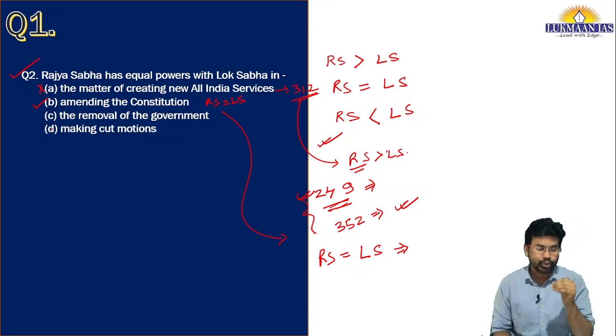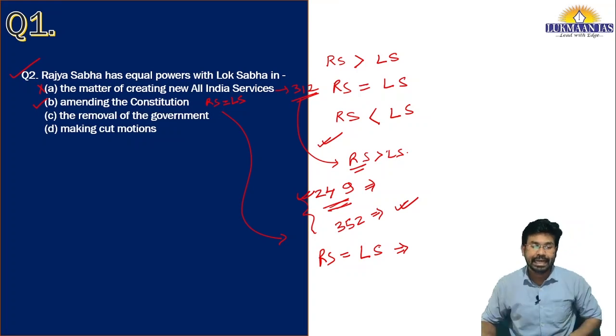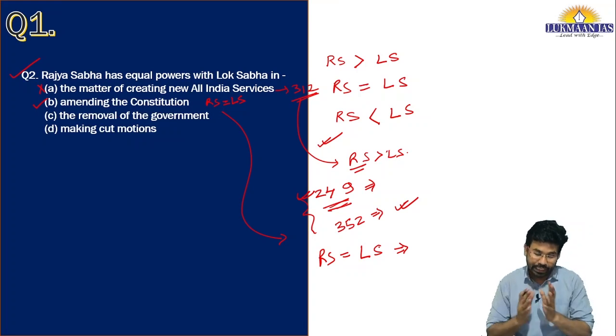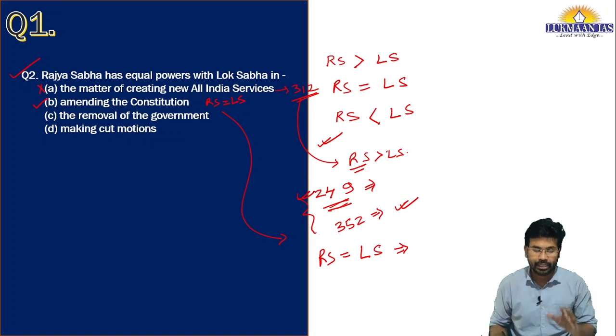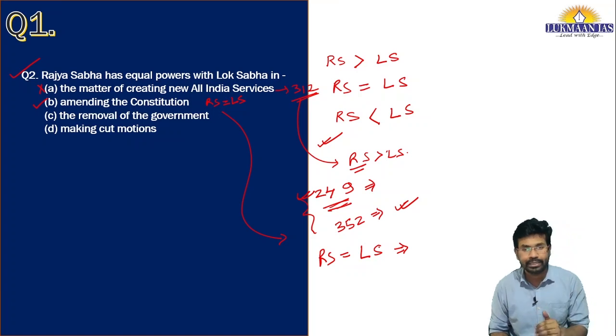And apart from this, let us also talk about other areas where Rajya Sabha has equal power as that of Lok Sabha. So there are six such cases. There may be other cases also, but I'm going to discuss six specific cases.